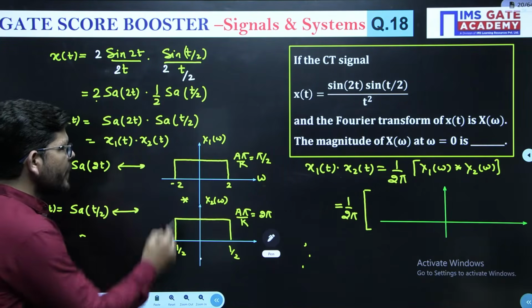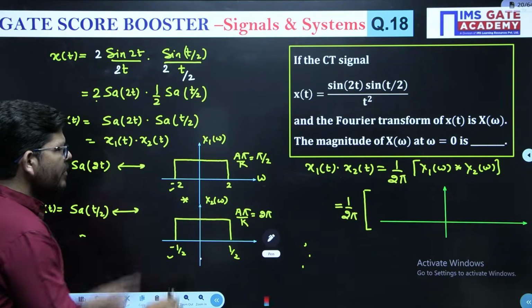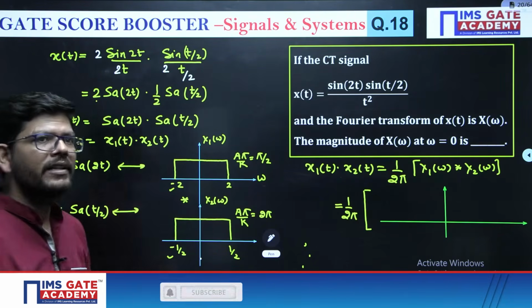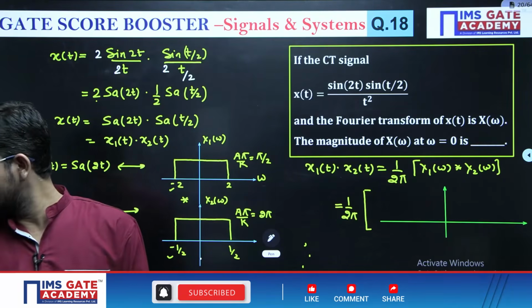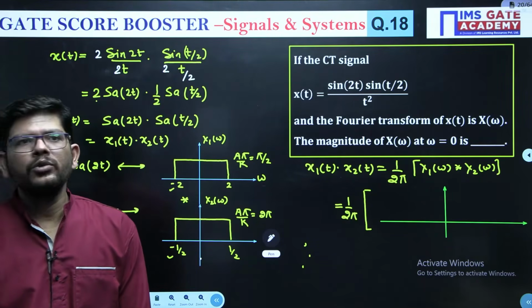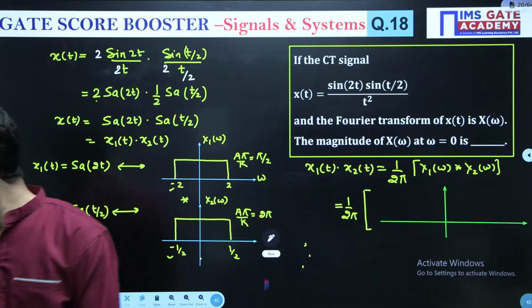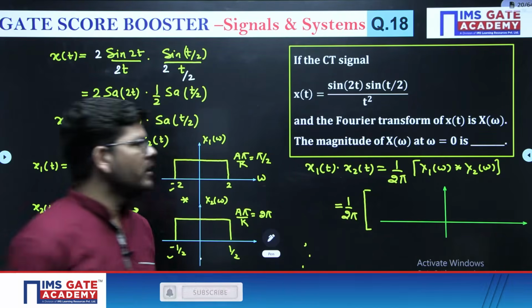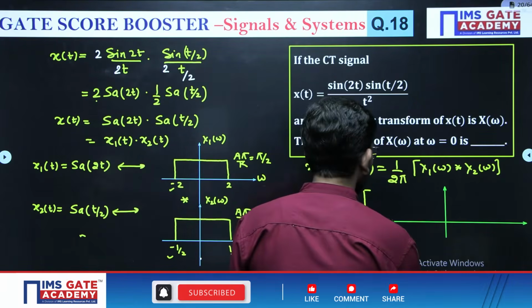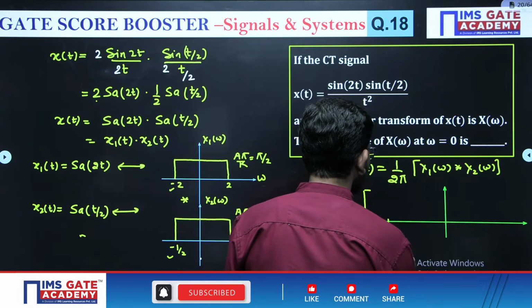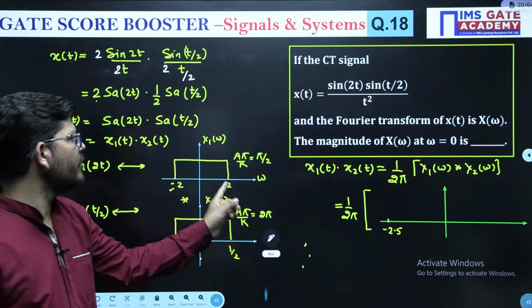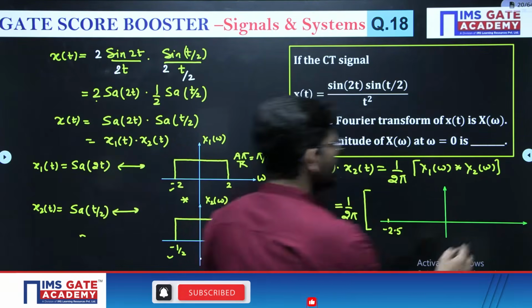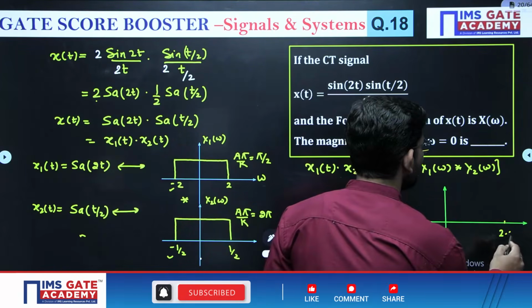How will I draw it? Left hand coordinates are -2 and -1/2. Add them. 2 plus 1/2 will be 2.5. So the extreme left will be -2.5. Similarly, extreme right will be 2 plus 0.5, so extreme right will be plus 2.5.